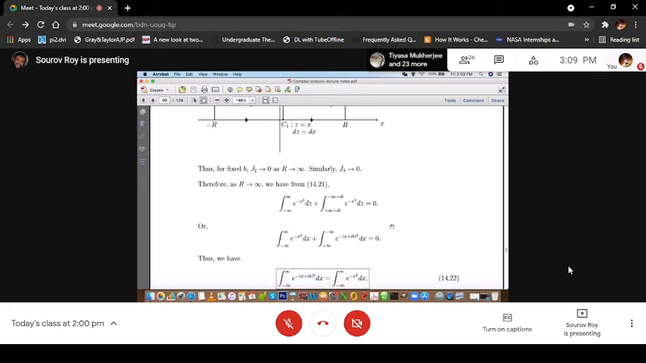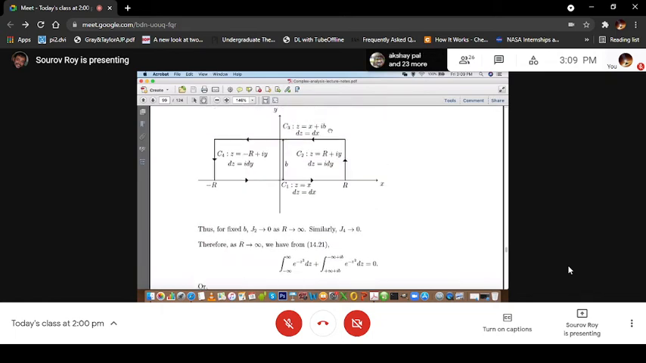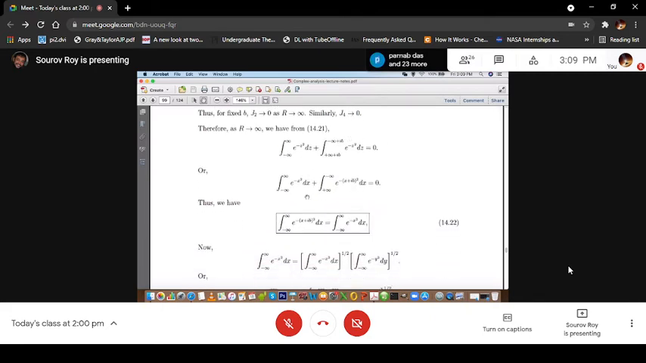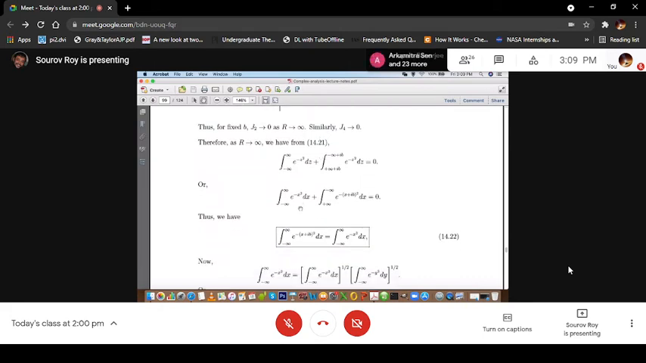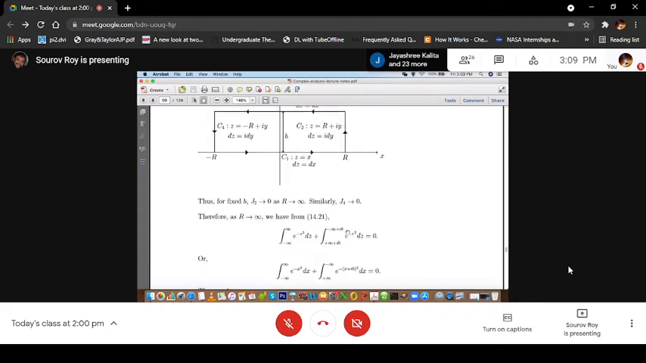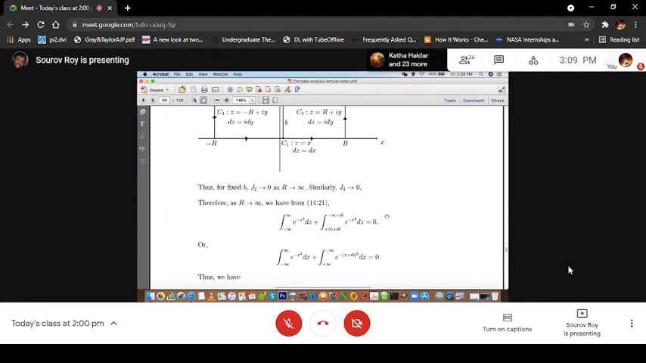Now here you see that z equals x plus ib. So if z goes from plus infinity plus ib to minus infinity plus ib, that means x goes from plus infinity to minus infinity. So this is equal to the integration from minus infinity to plus infinity of e to the power minus x squared dx, because here z equals x along the real line. Plus the integration from plus infinity to minus infinity of e to the power minus (x plus ib) whole square dx, because this is going along the opposite direction. And that is equal to 0.